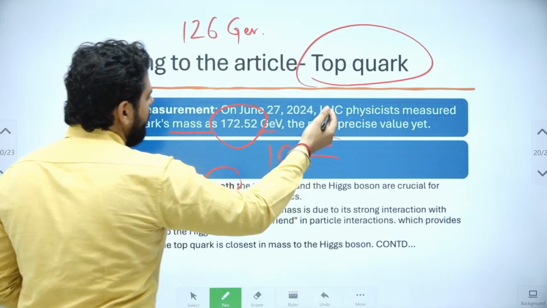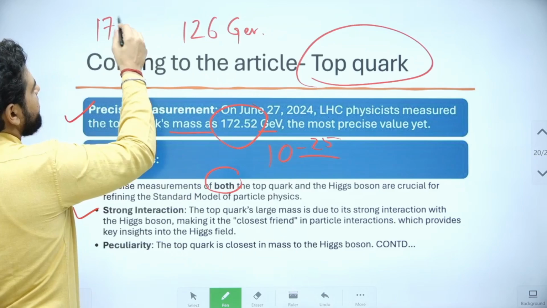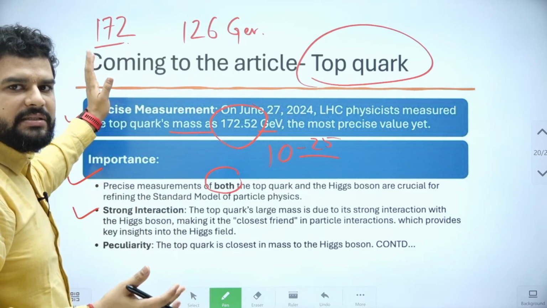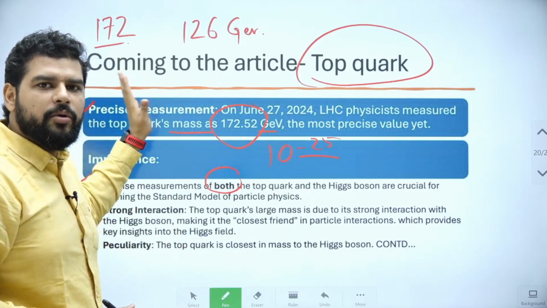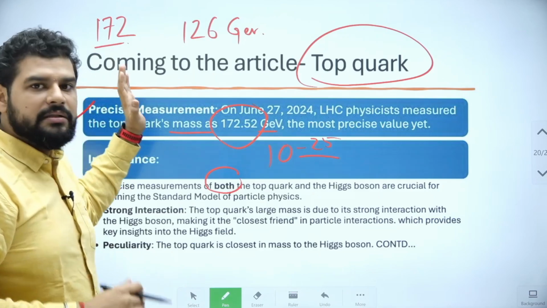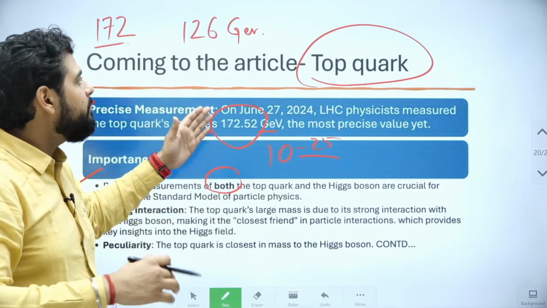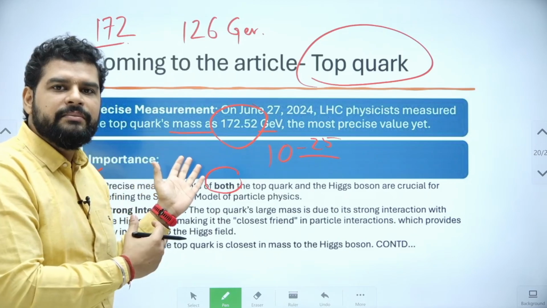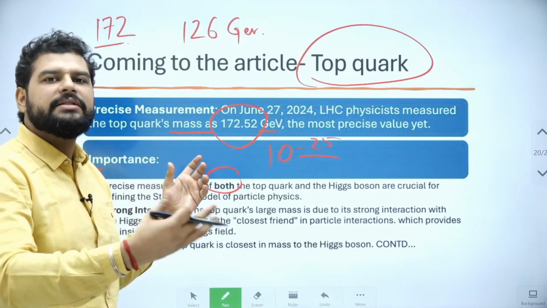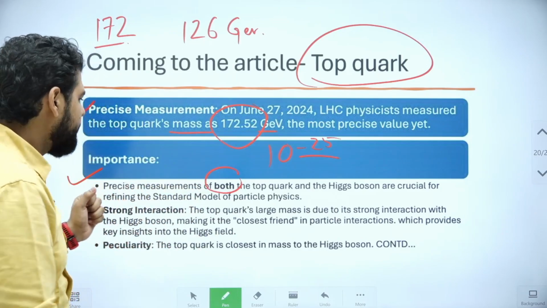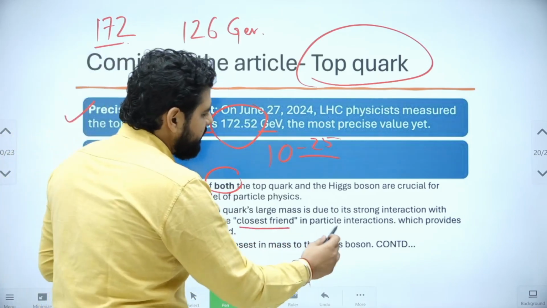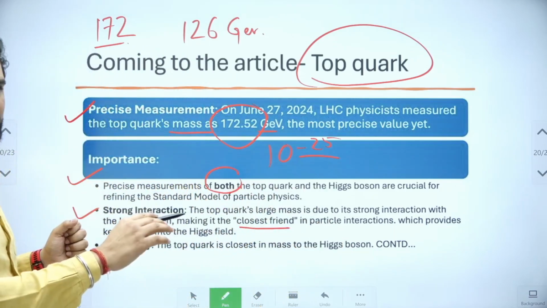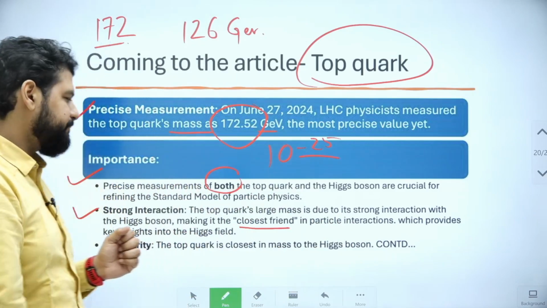This top quark's mass is approximately 172 GeV. Obviously, and we have already discussed this before, this is the heaviest subatomic particle. So it interacts the most with the Higgs field, even more than the Higgs boson. So the top quark becomes extremely important for us to understand the Higgs field. It is also the closest friend in terms of mass to the Higgs boson. So I hope you understand the relation of top quark, Higgs boson, and the Higgs field.